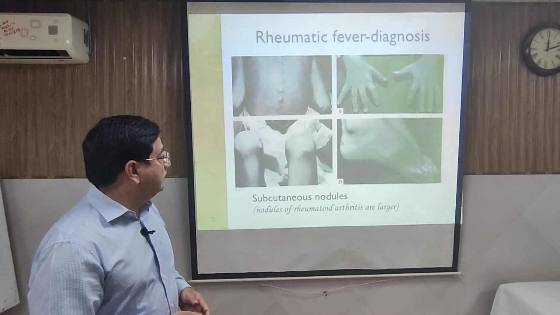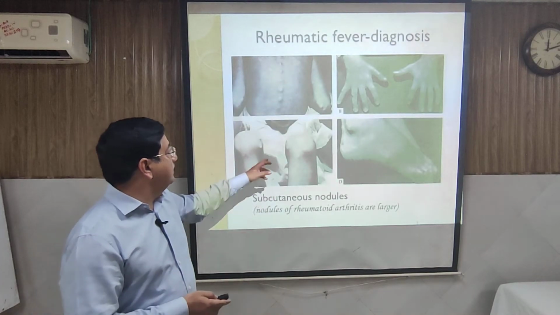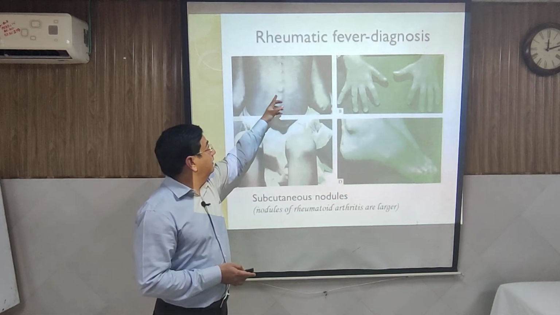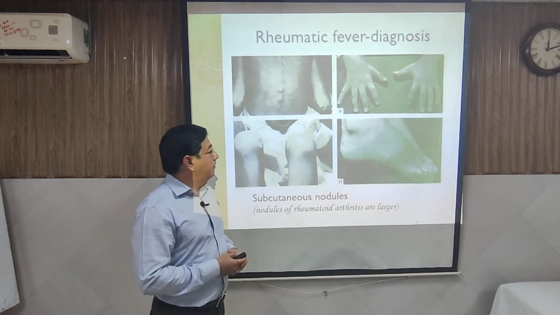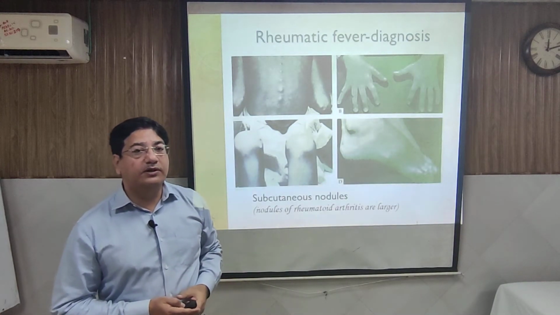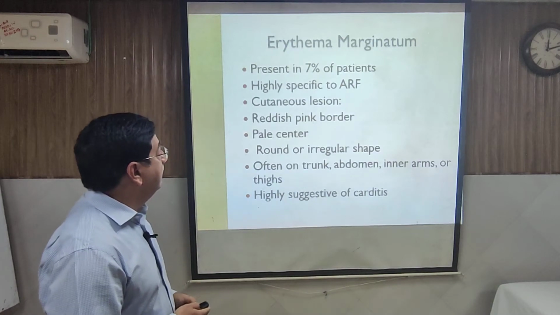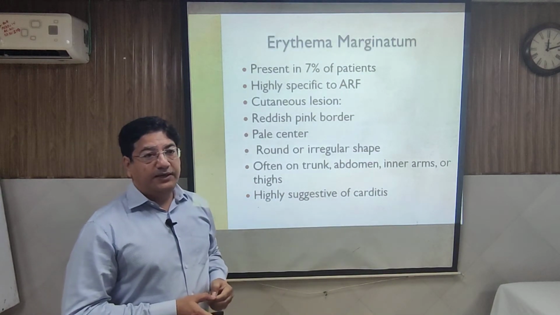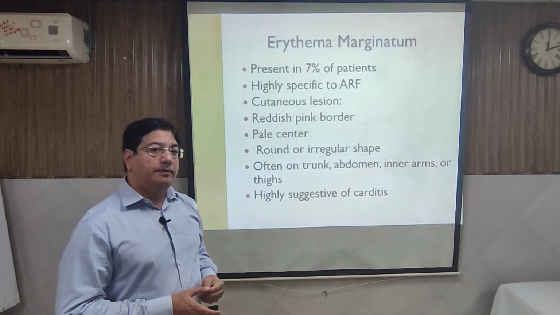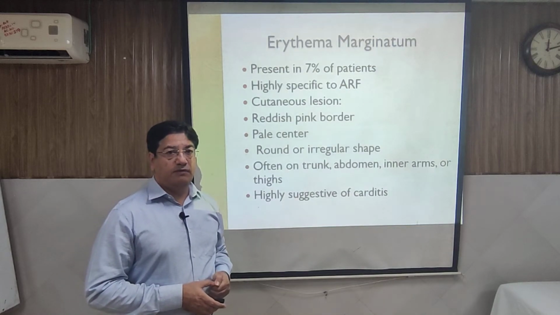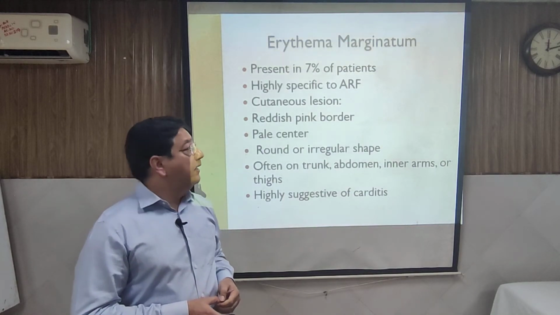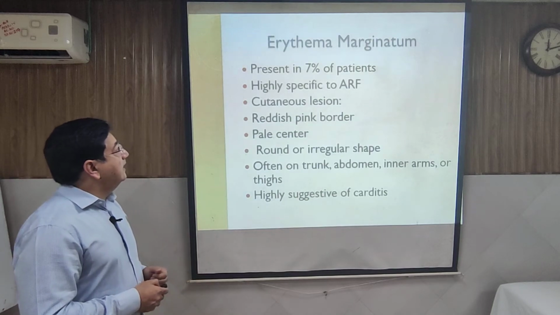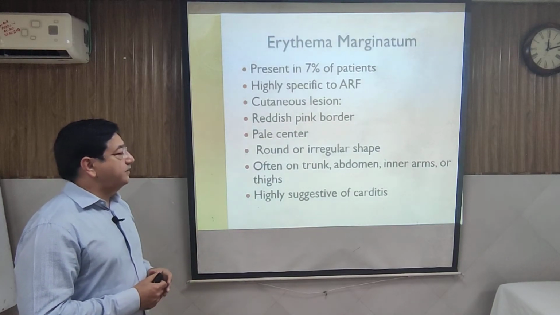So in rheumatic fever diagnosis, again, you can appreciate the nodules, and there is involvement of the larger joints, and the small joints are exempted. The fifth major criterion is erythema marginatum, and erythema marginatum has a strong association when there is arthritis, and it happens again in only 7% of patients.